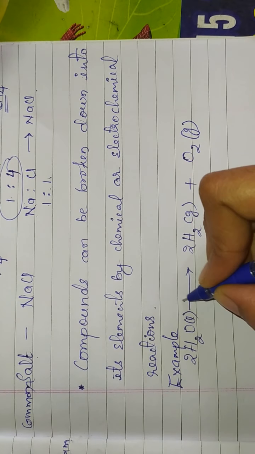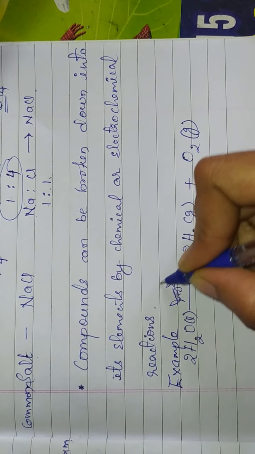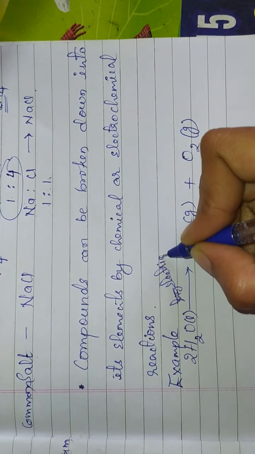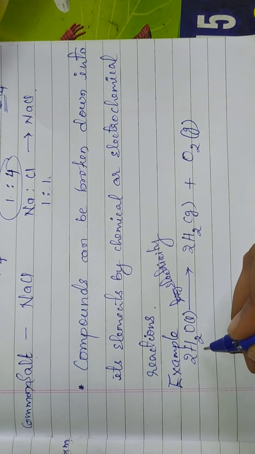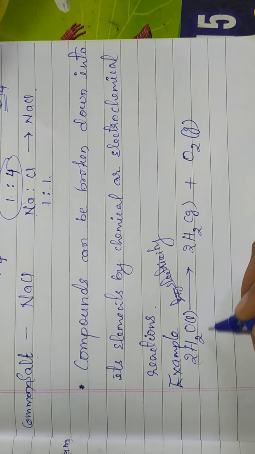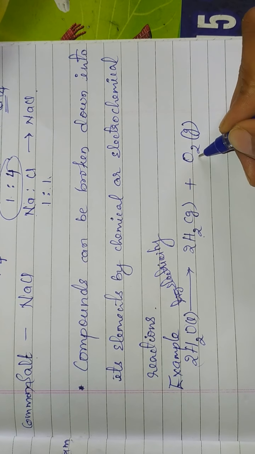By passing electricity, we can break this water molecule into hydrogen and oxygen.